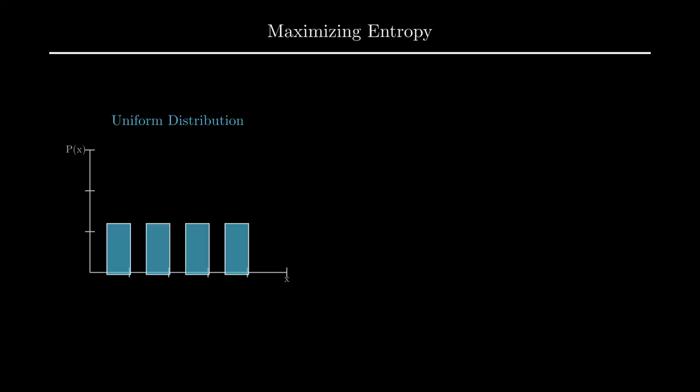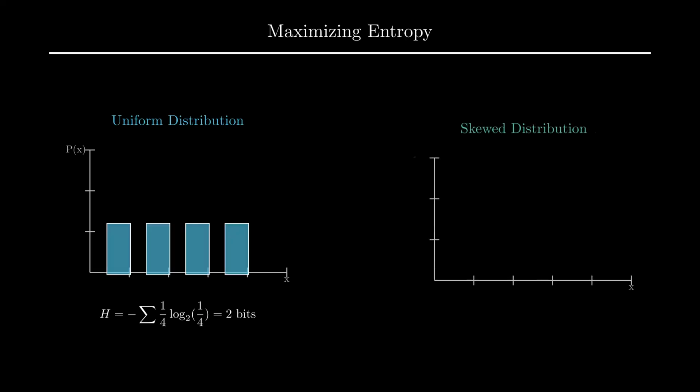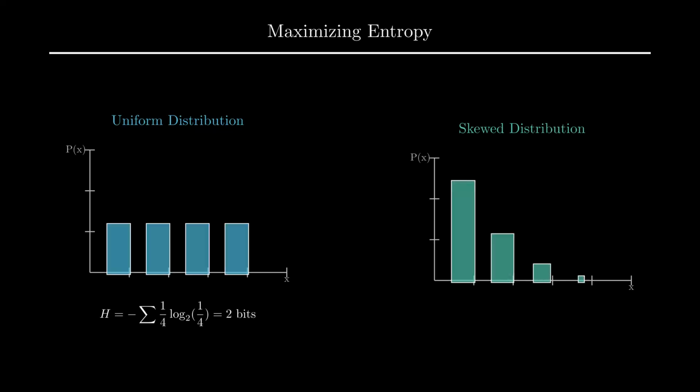Because the probability is spread out perfectly evenly, we have no way to predict the outcome better than a random guess. If we plug these probabilities into our entropy formula, we get exactly 2 bits. This represents maximum unpredictability. Now, compare that to the distribution on the right. This is a skewed distribution. Here, the first outcome has a 50% probability, while the others are much smaller. The mass of the probability is concentrated.